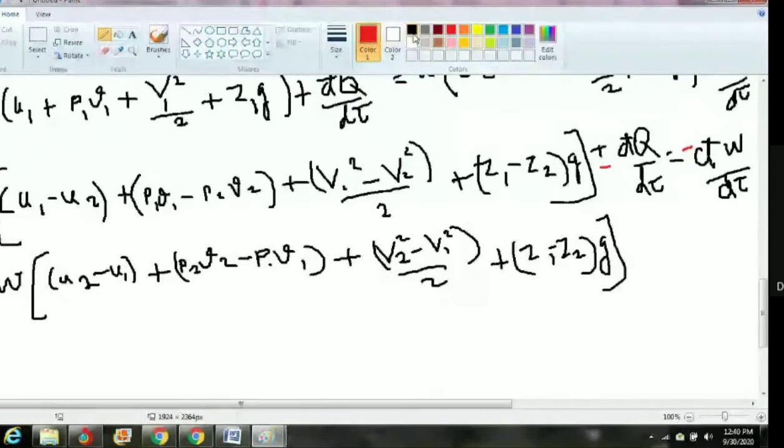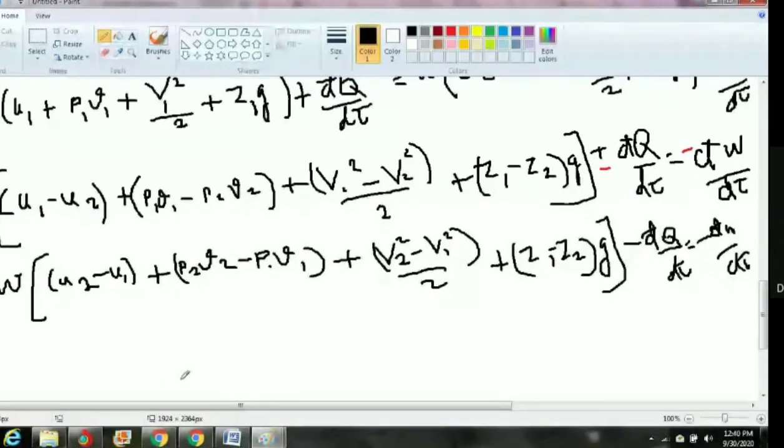So minus d dash Q divided by d tau, that is equal to minus d dash W divided by d tau.